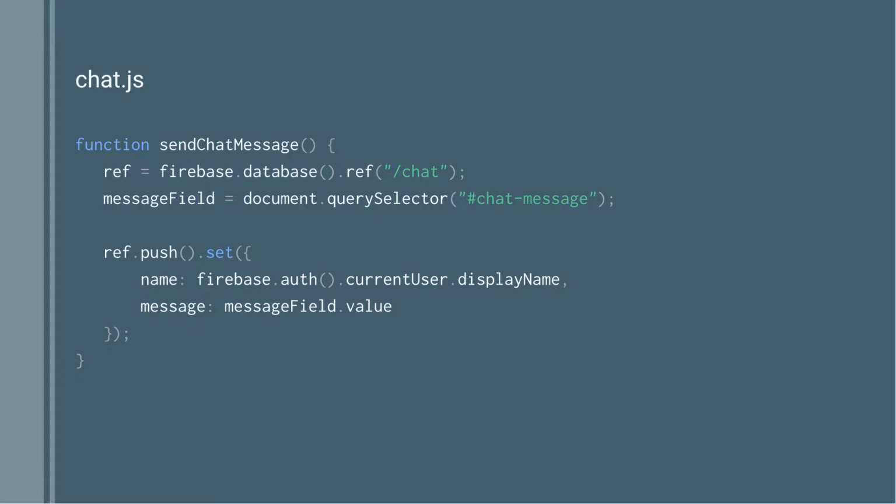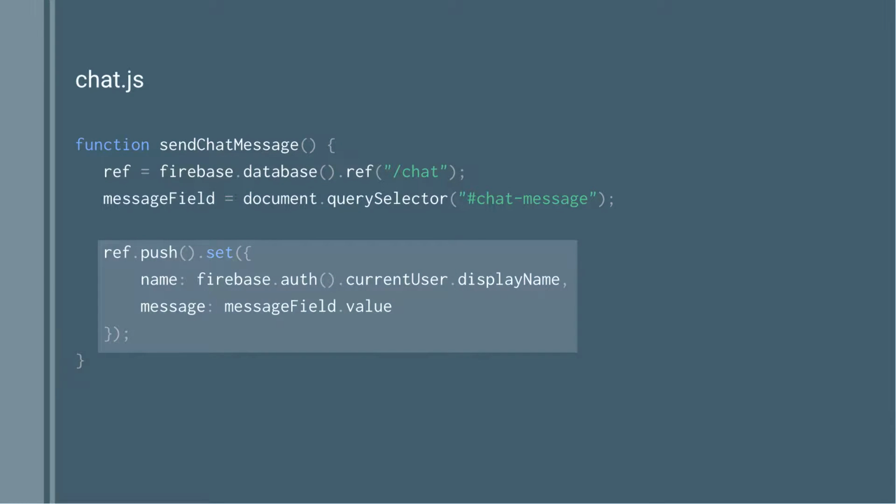And so Firebase does that for you, which is super cool. Building chat within Firebase is just ridiculously easy. First thing we do inside Firebase, we've already done our configuration, but we say Firebase database, give me a ref. What that means is, give me a database reference to a particular point in this JSON tree. Here we're going to say just /chat, because that's where we want to put all our chat messages.